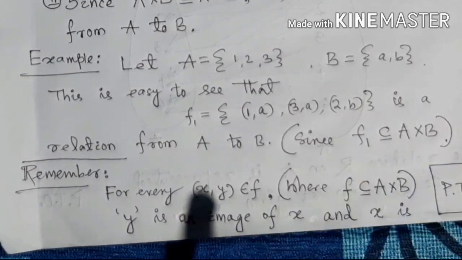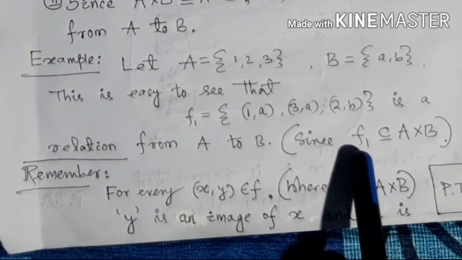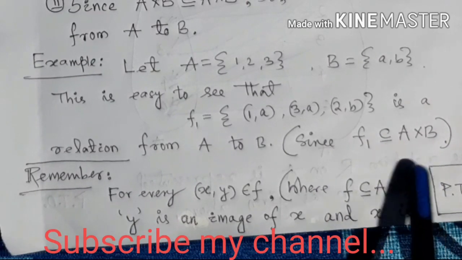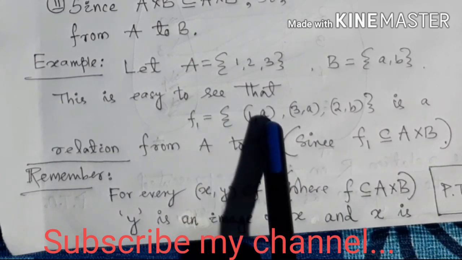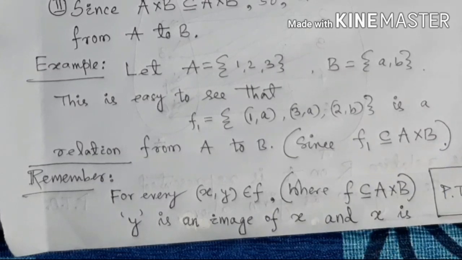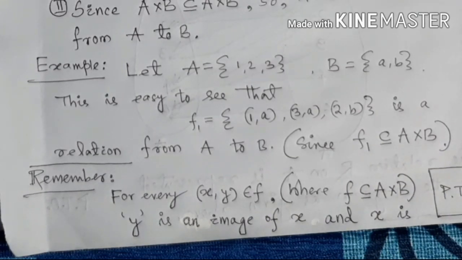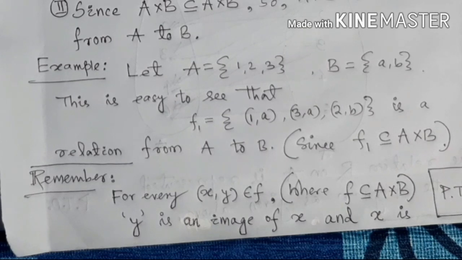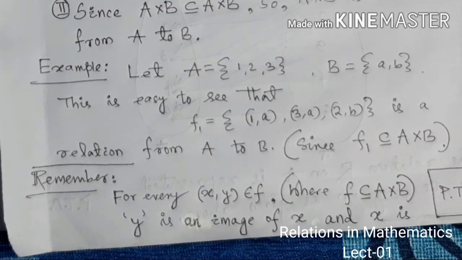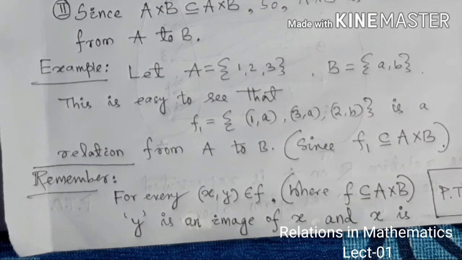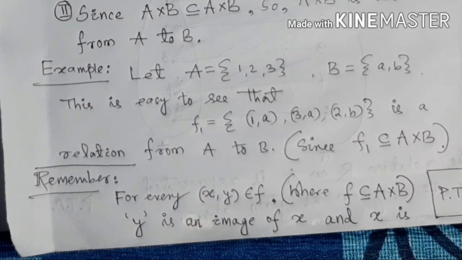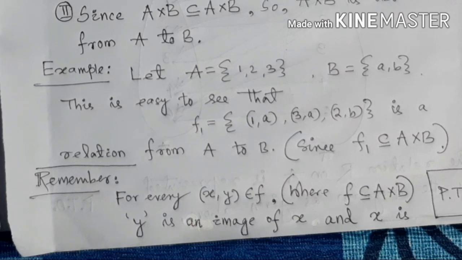of A cross B. How can you test that F1 is a subset of A cross B? You first compute A cross B, and you check whether every element of F1 is an element of A cross B or not. If you find at least one element of F1 which is not an element of A cross B, then you can say that it cannot be a relation. But here we can easily prove that F1 is a subset of A cross B, since every element of F1 is an element of A cross B. Therefore F1 is a relation from A to B.